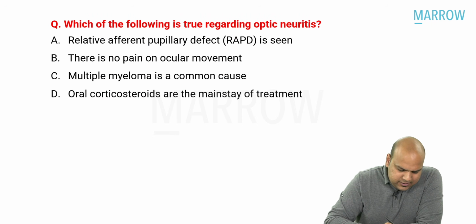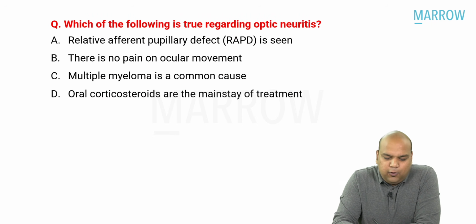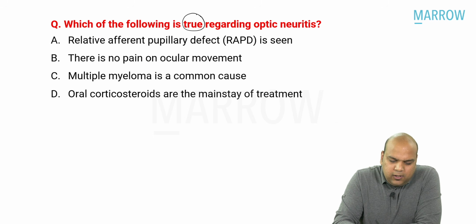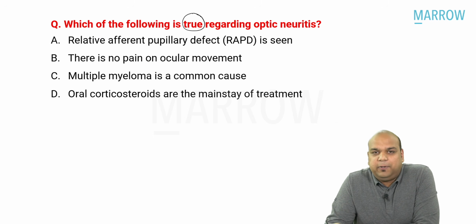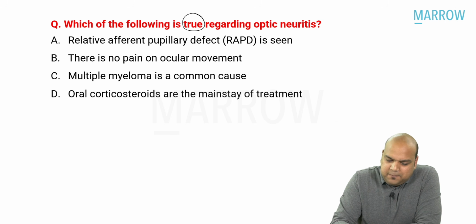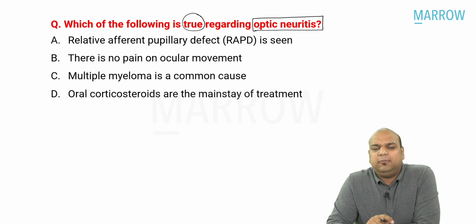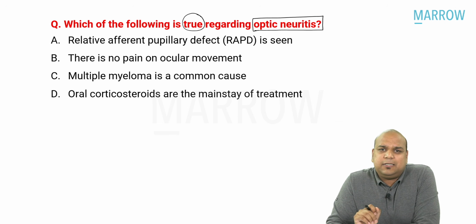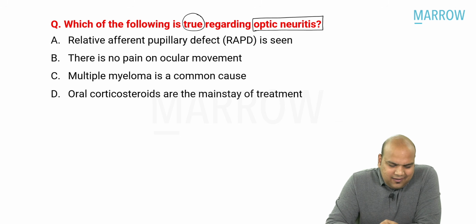So when we read the question, we need to focus on the word. Which of the following is true? Which of the following is true regarding optic neuritis? They have not asked true except. Yes. So which of the following is true regarding optic neuritis? Optic neuritis is a topic which all of us have studied regularly at various points of time. So it should have been a very easy question. Let us see the options.